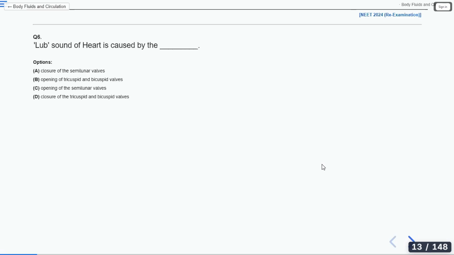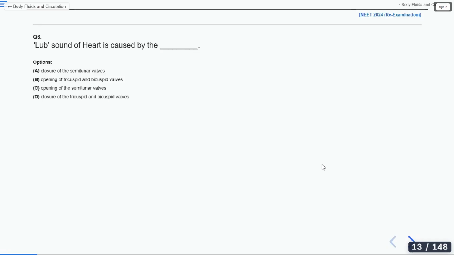The dub sound is caused by? Lub sound is caused by the first heart sound. Dub, D-U-B. I am asking about the dub sound.